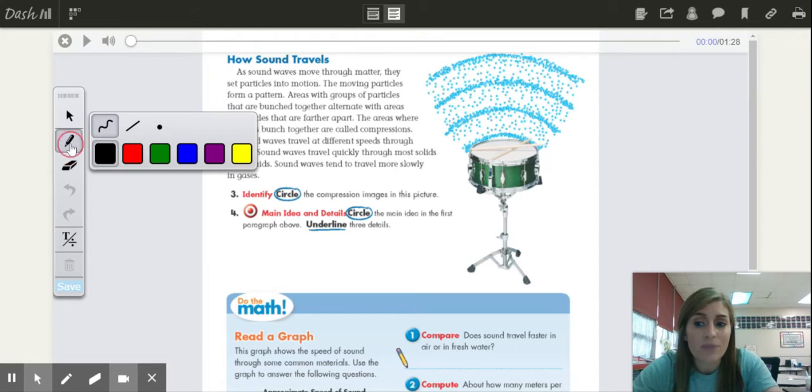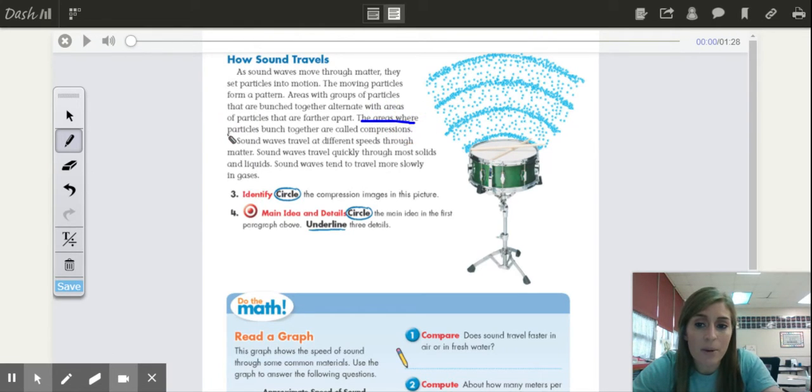Right, very good, because it says right here that the areas where particles bunched together are called compressions. So which areas here are going to be our compressions?